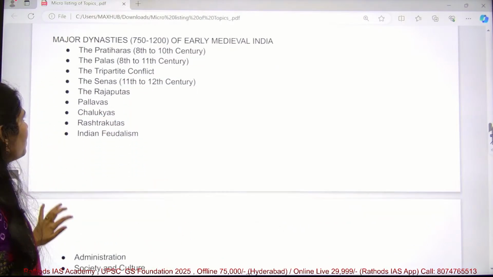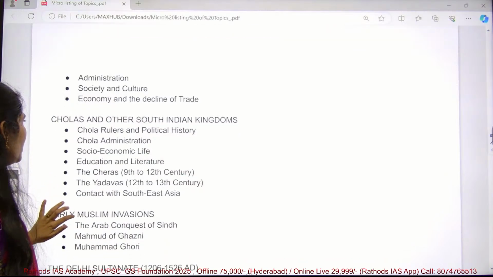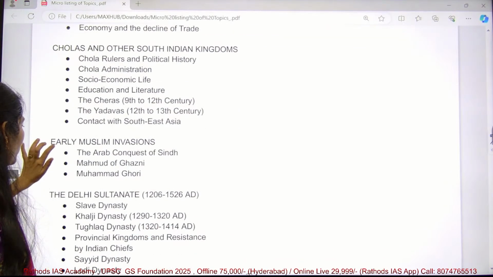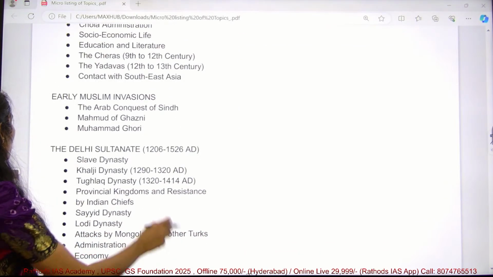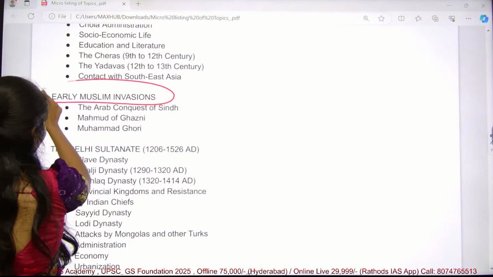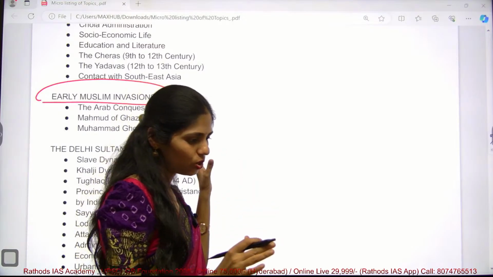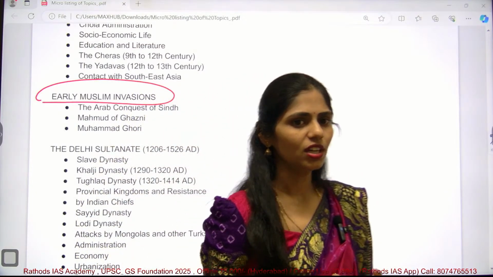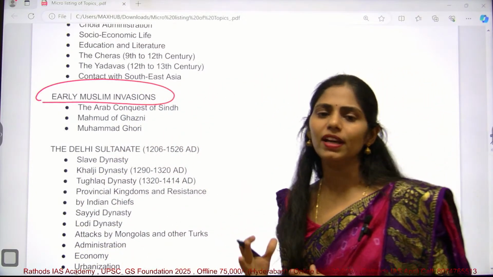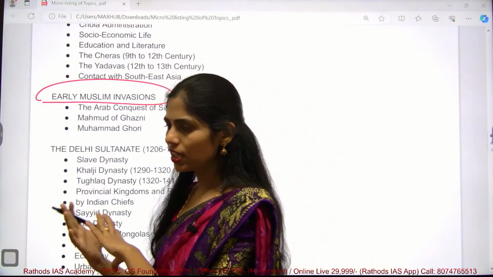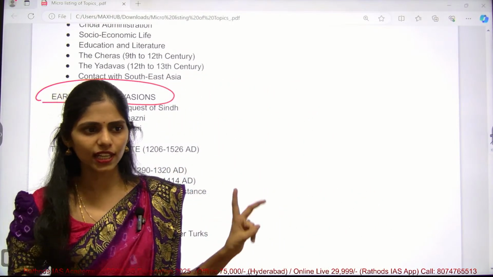And after these major dynasties, we will be starting with our Delhi Sultanates. What happened normally in this medieval period, M for Muslims, you have to remember it like this. In this medieval history India was ruled by Muslims. So here you will be seeing about the Delhi Sultanates and next the Mughals.